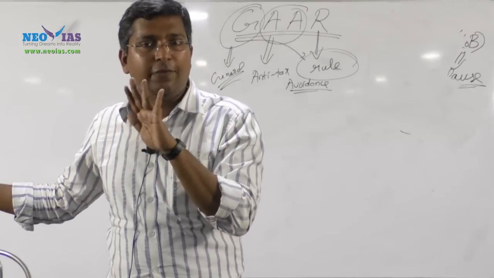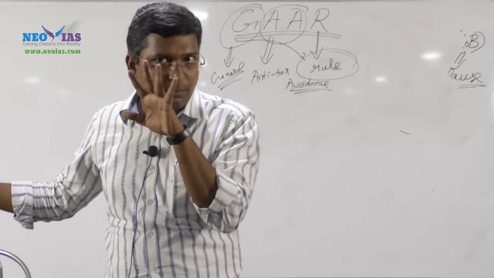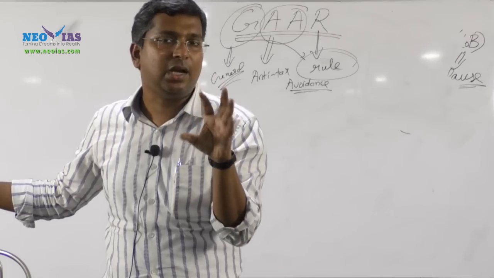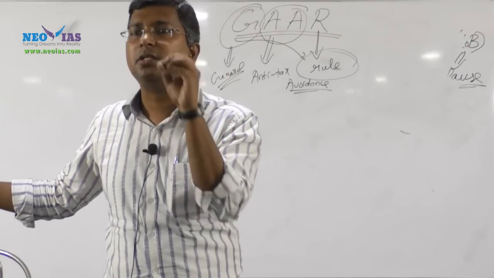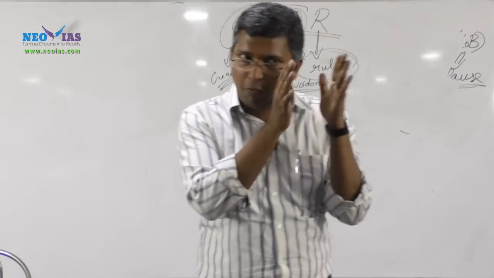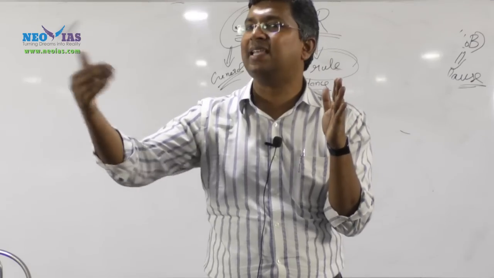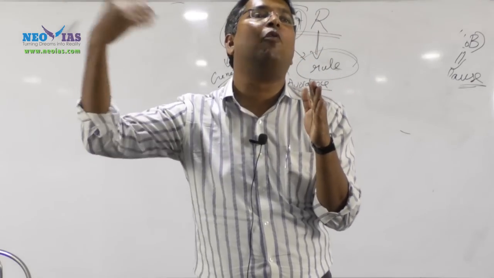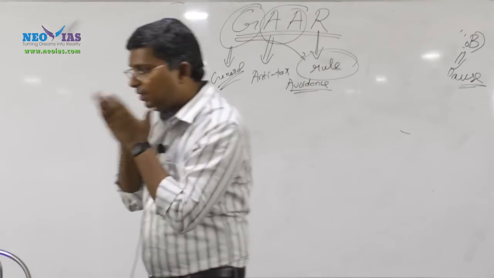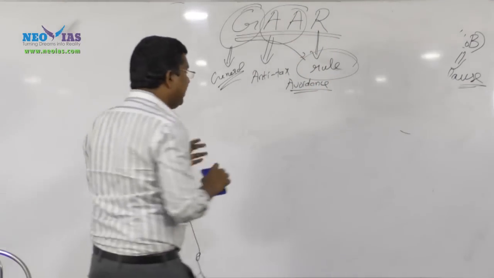To be very clear on the concept, there is the general anti-avoidance rule, and like it there is also a specific anti-avoidance rule. One is general, so be very clear.